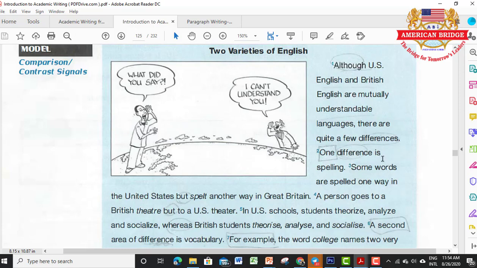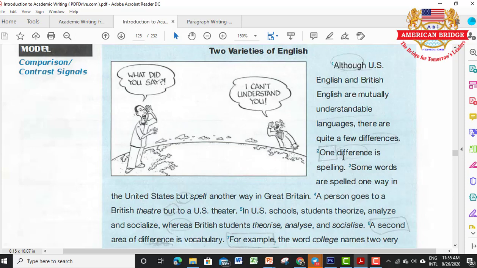So let's see. One difference is spelling. Some words are spelled one way in the United States, but spelled another way in Great Britain. The spelling, like you see the word practice. Some can finish by CE and SE. When you decide, if it finishes with SE or CE, they are all correct, but one is US English and one is British English.